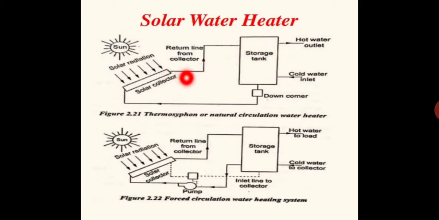The movement of the water along this line is only due to the density difference. How much water goes from the collector to the storage tank, that much water is supplied from the bottom portion of the tank to the solar collector. So this is a continuous circulation system. The storage tank has two parts: one to hold the hot water, and the other to hold the cold water. From the cold water side, water is continuously supplied to the solar collector, whereas from the hot side, the water coming from the collector is stored in the tank.